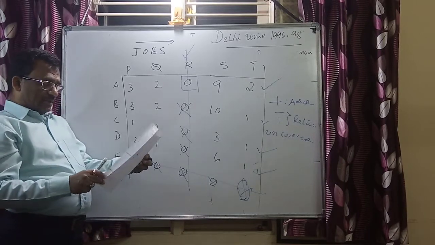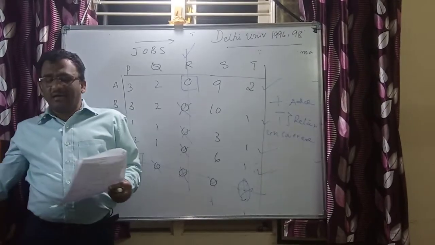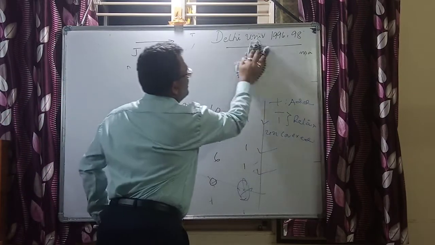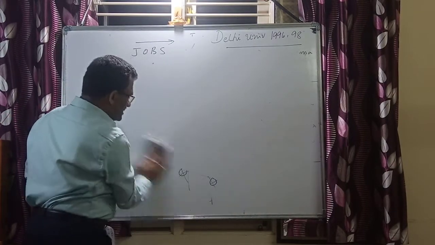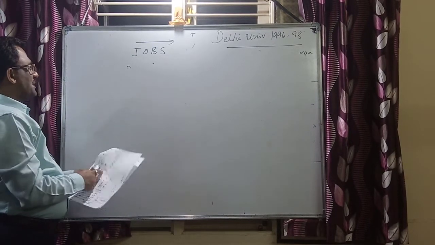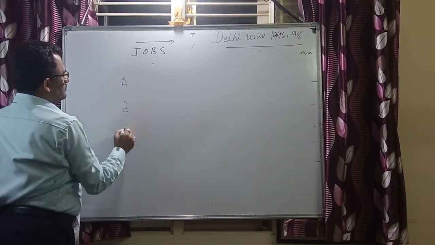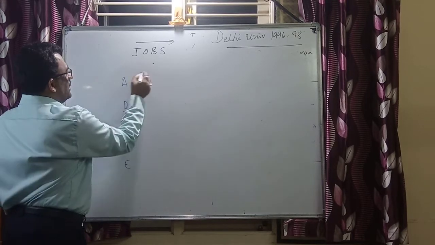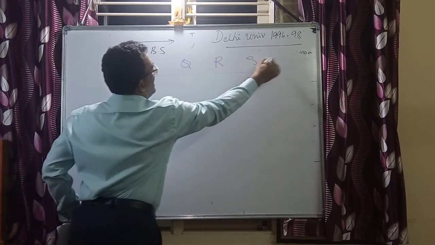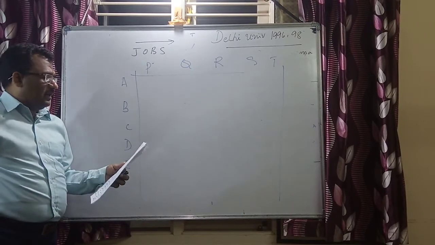Now the revised matrix is going to be, by applying all these procedures, I am going to have the matrix altered. Once the Hungarian method is applied, I am going to have my solution, or a revised matrix here. Again the typists are A, B, C, D, E, and again I have the jobs P, Q, R, S and T. Now the typists and the jobs are marked.